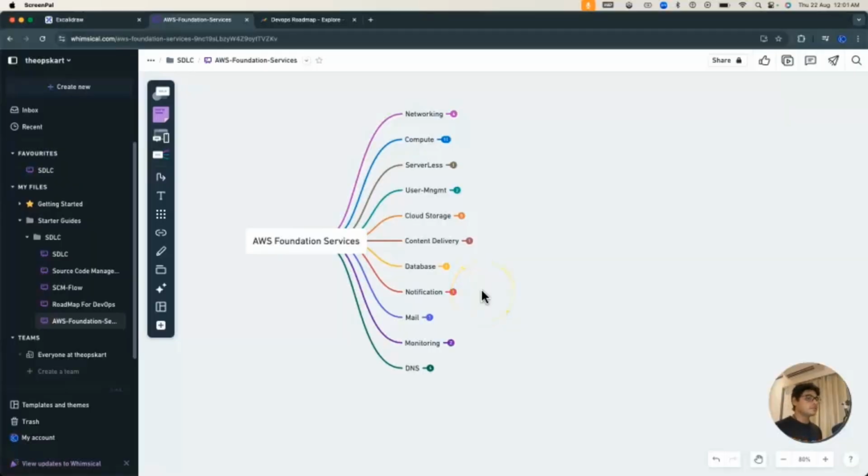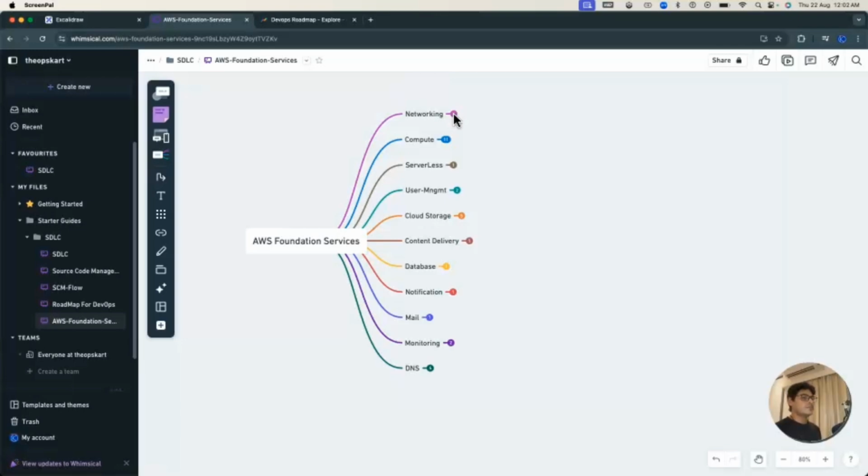So here you are able to see the list of the foundation services on my screen. So let's go one by one. The first service here is networking. Then compute, serverless, user management, cloud storage, content delivery, database, notification, email service, monitoring and DNS service. So those are the foundation services which you should be aware of and you should learn about. So let's go a little deeper on those services.